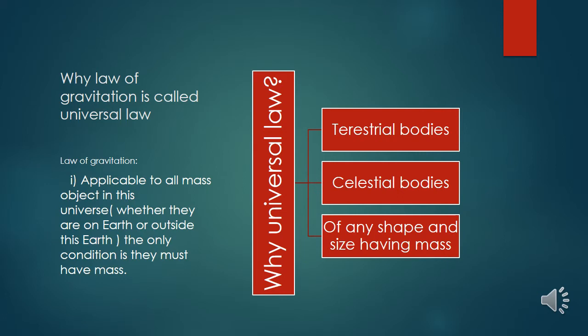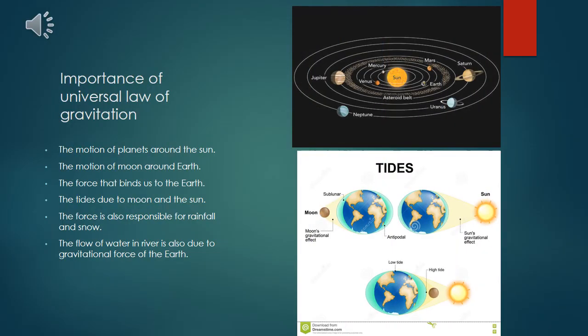Therefore, this law is applicable to all the objects having mass, whether they are inside Earth or outside Earth. That is, it is applicable to all mass objects in this universe. The only condition is that they must have mass, because gravitational force is applicable only if the object has mass. In this slide, I am going to explain the importance of universal law of gravitation.